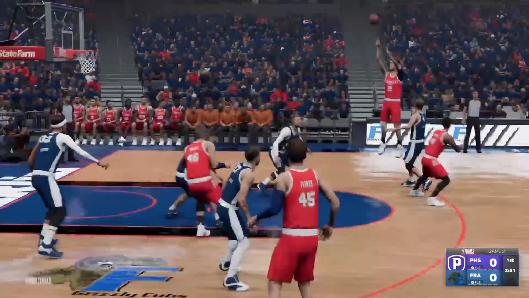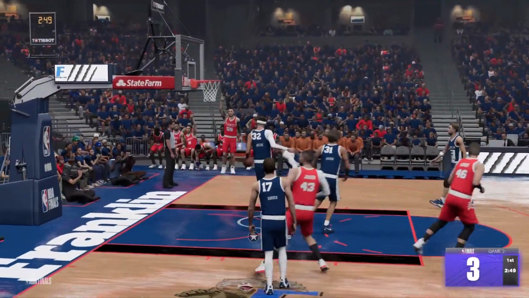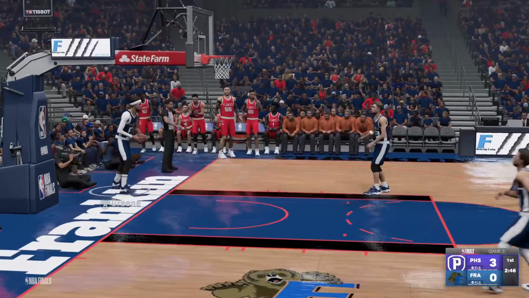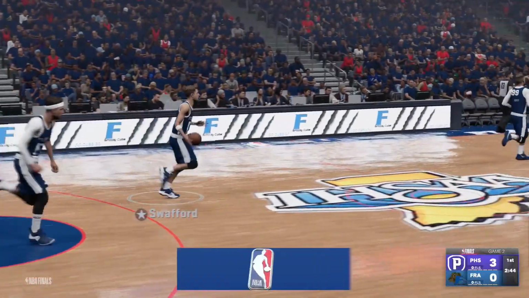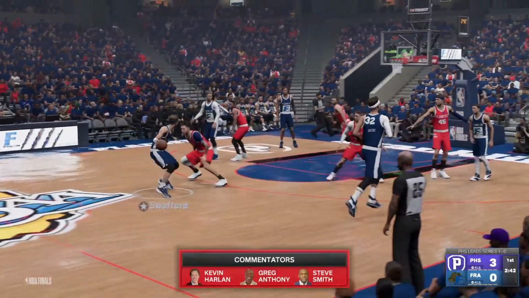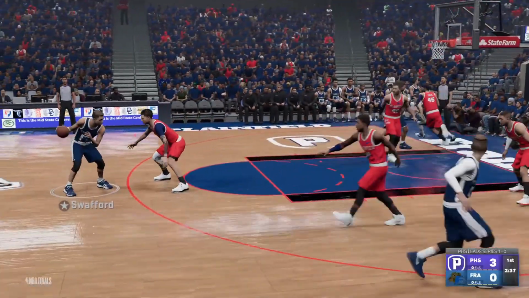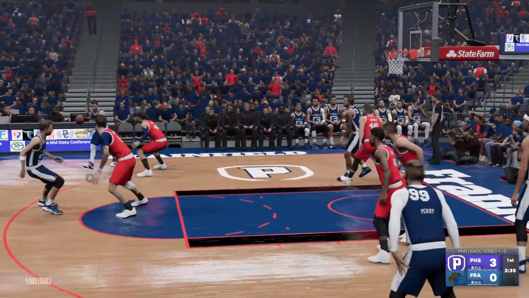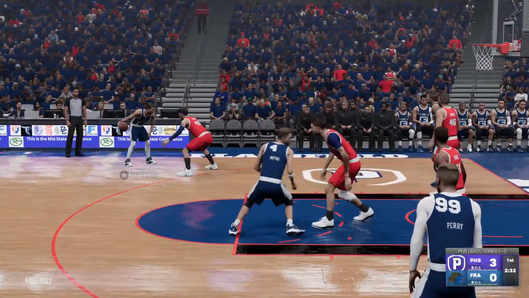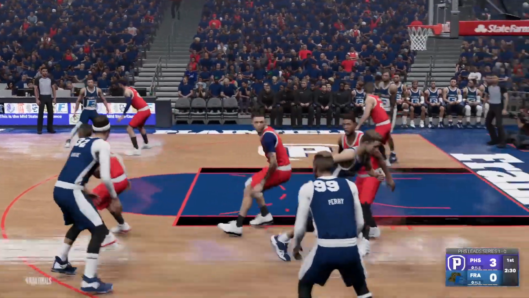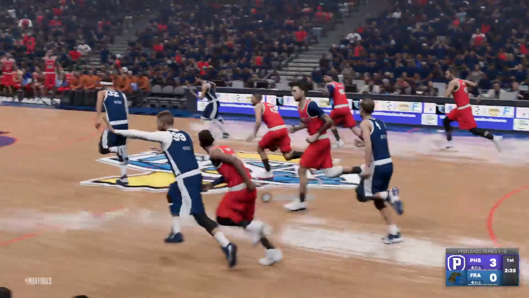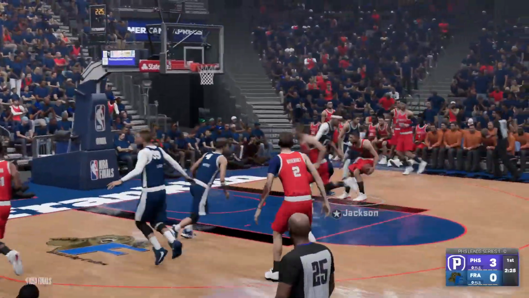Wiederholt starts out with it. Ben Wiederholt for three. Quick start for Plainfield. Here's Swafford. Swafford has it. Back to Roden. Roden back to Thunder. And it is stolen by Eli Jackson.